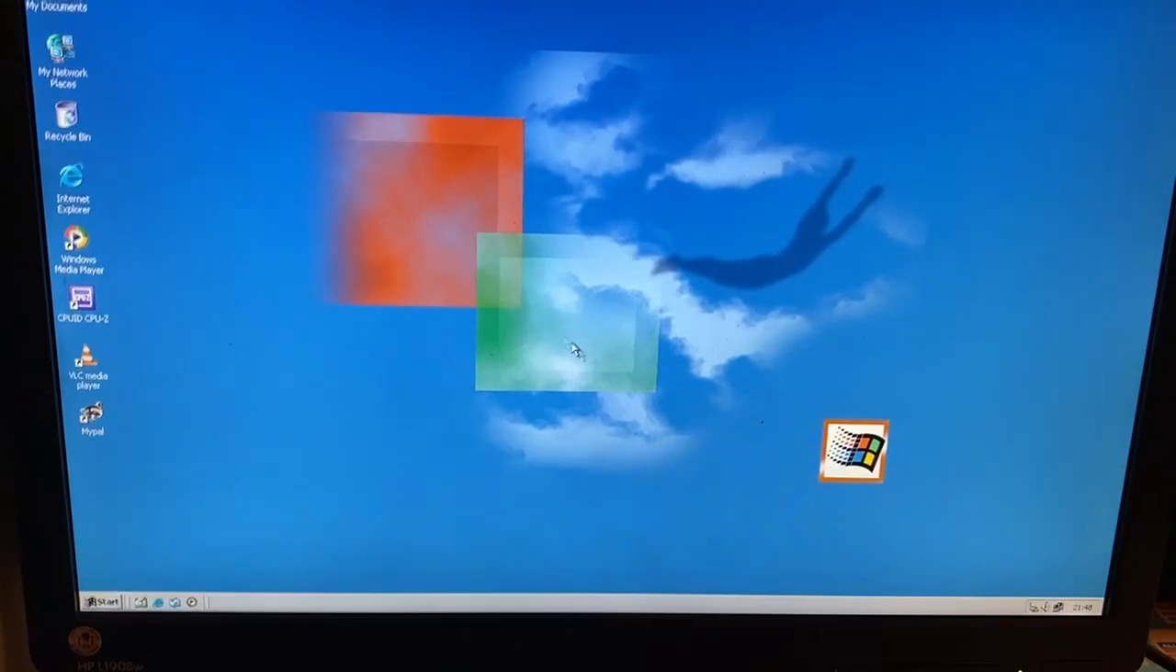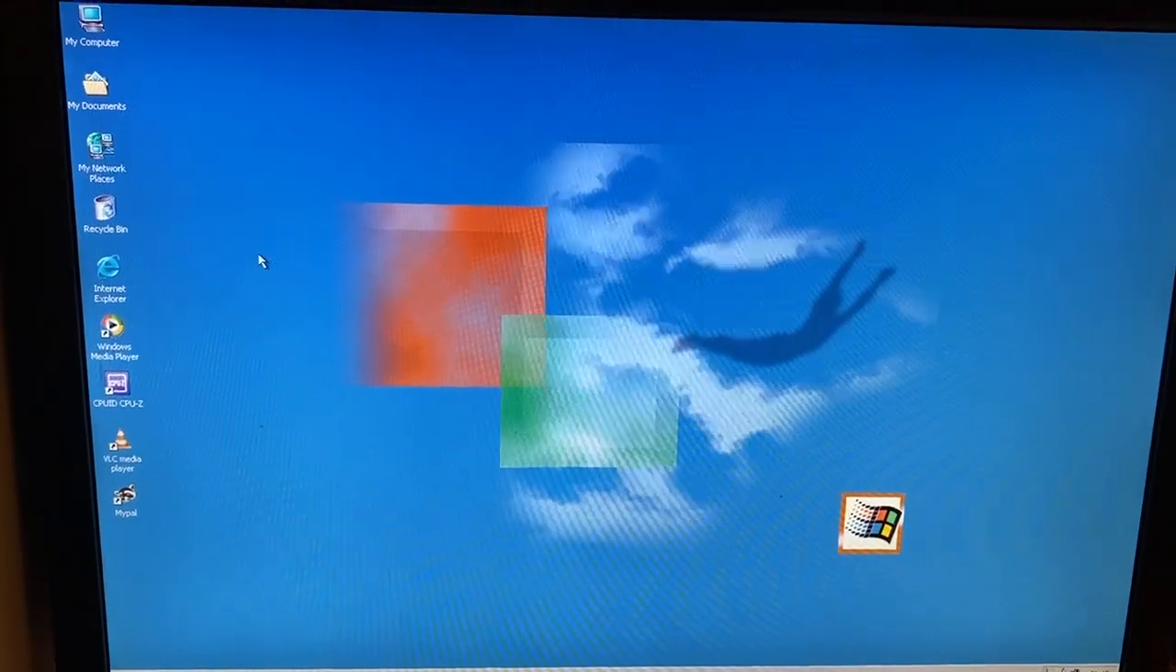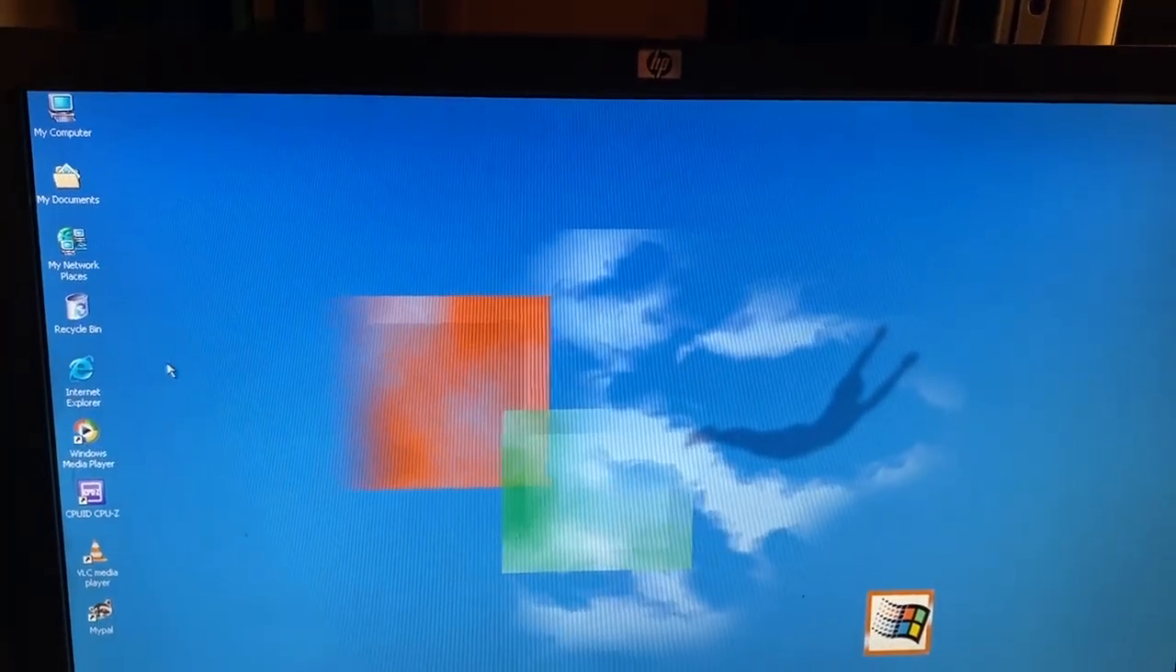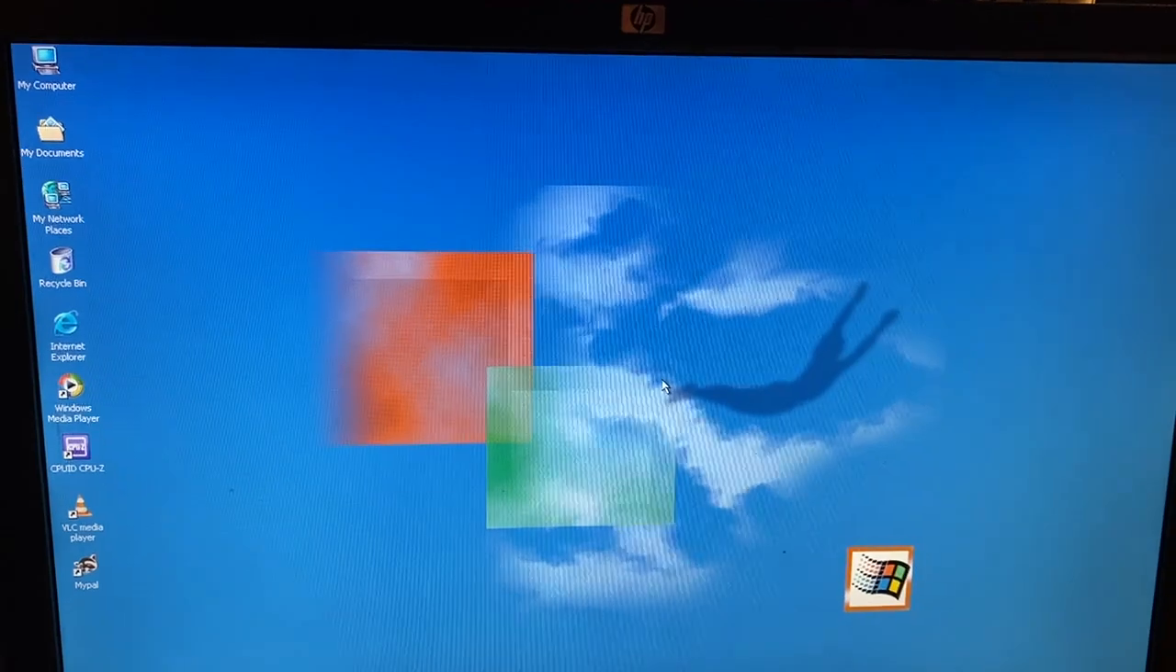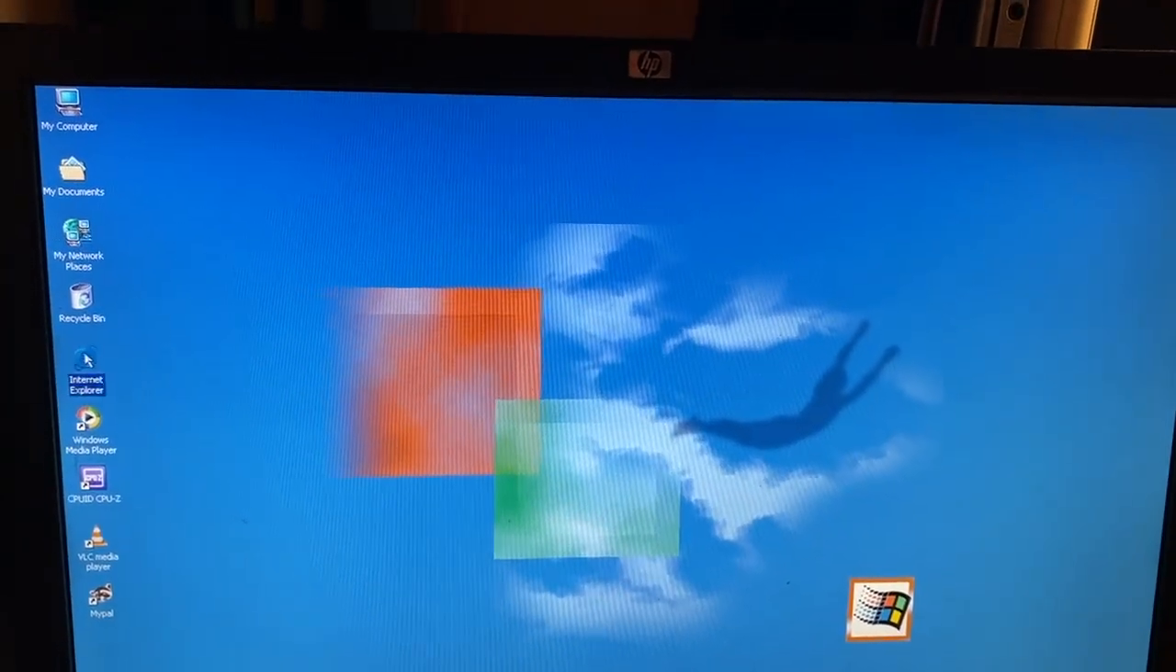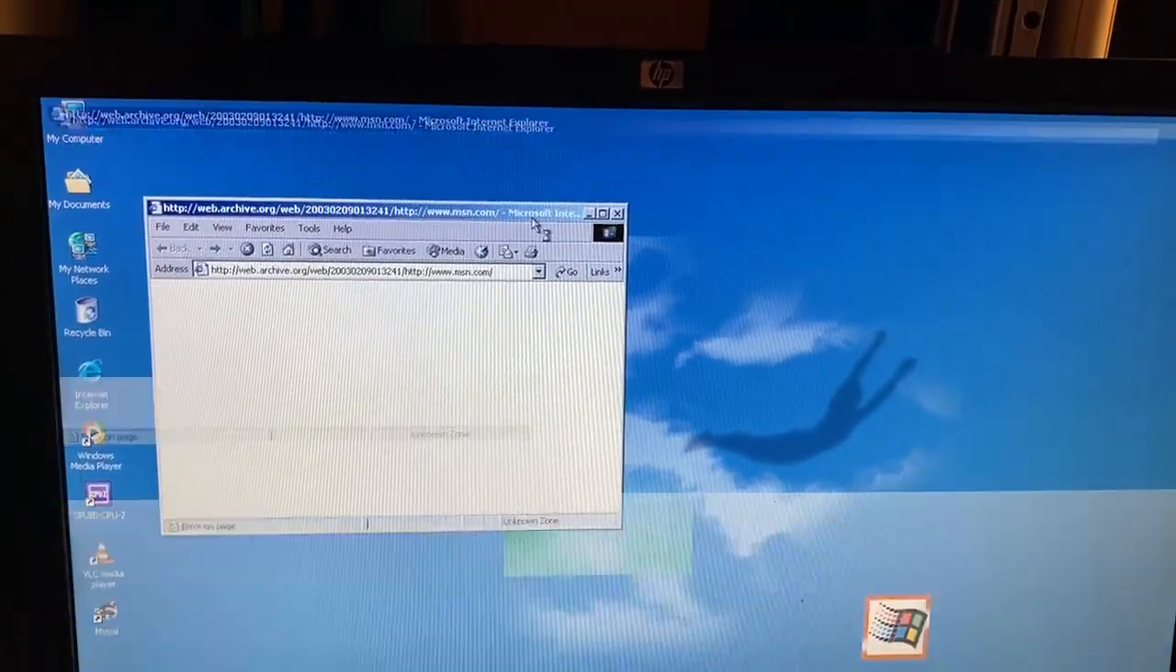Anyways, why are we on Windows 2000? Well, that's because I want to show you one thing. You can browse the modern internet on Windows 2000. And today I'm going to prove it using Internet Explorer.